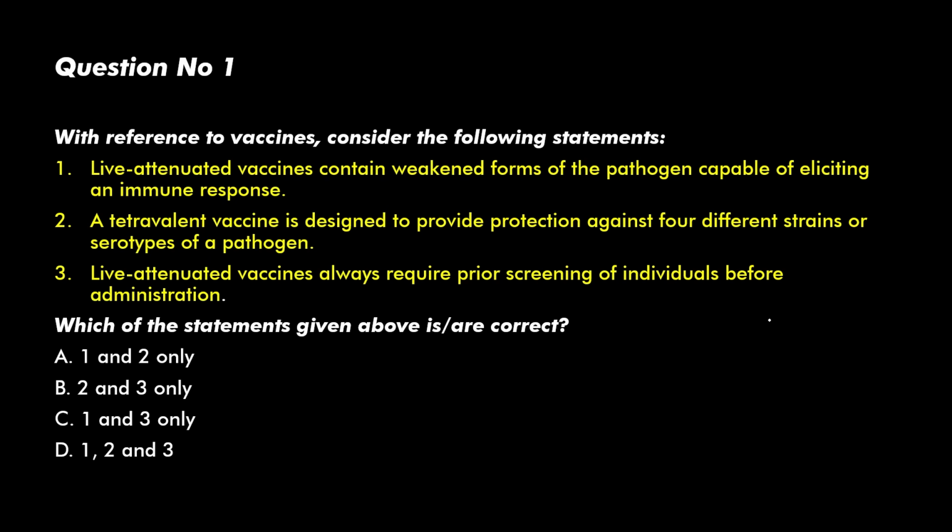Don't answer yet. Let's first understand why this topic has suddenly become important. The explanation. India has approved its first dengue vaccine called QDENGA for people between 4 and 60 years of age. Now, if you're preparing for UPSC or OPSC or any other exams, do not focus on the brand name. Focus on the science behind it. The important takeaway is that this is a live attenuated tetravalent vaccine.